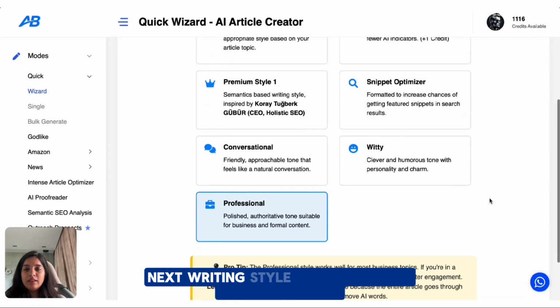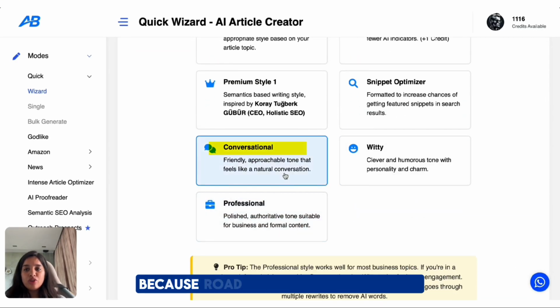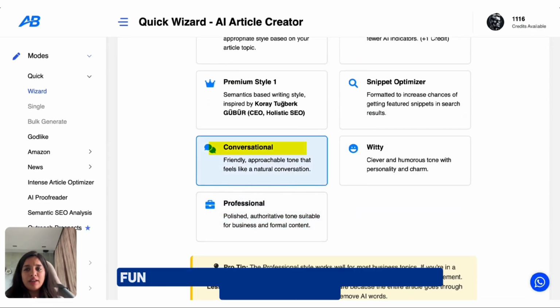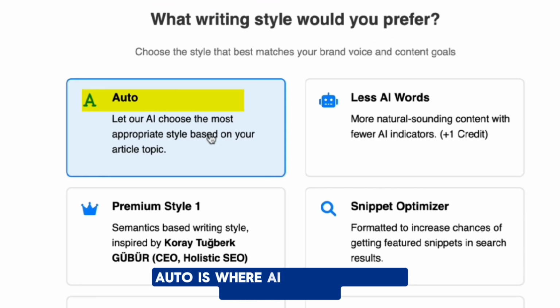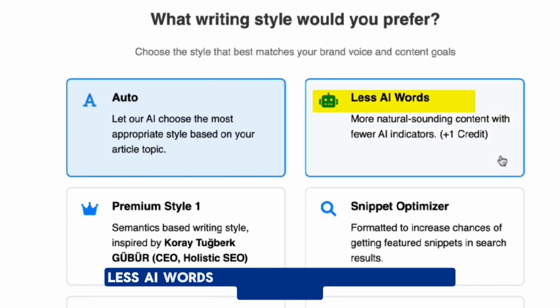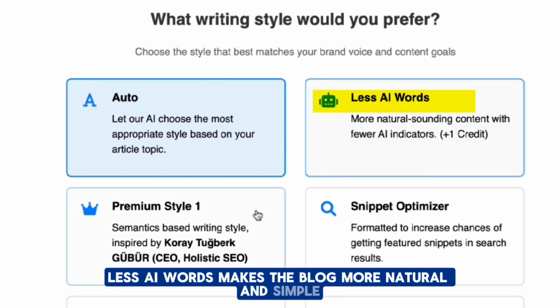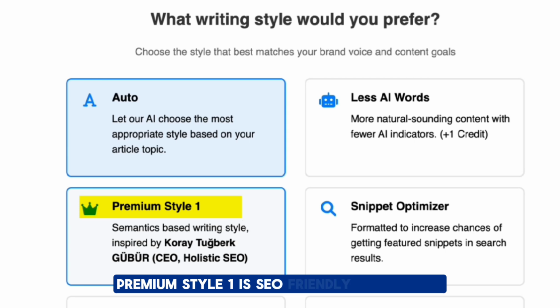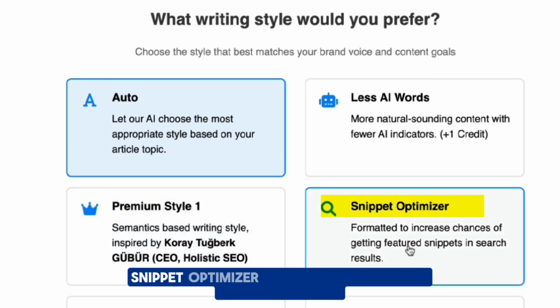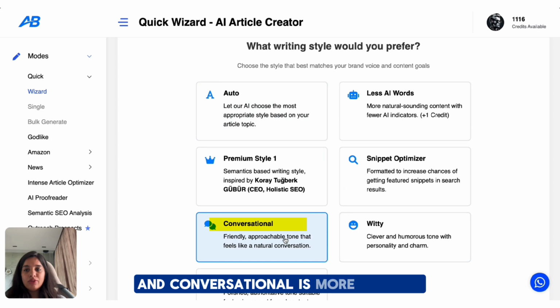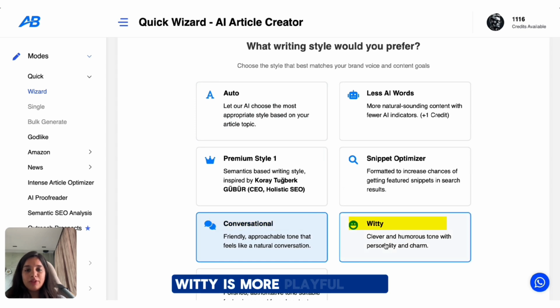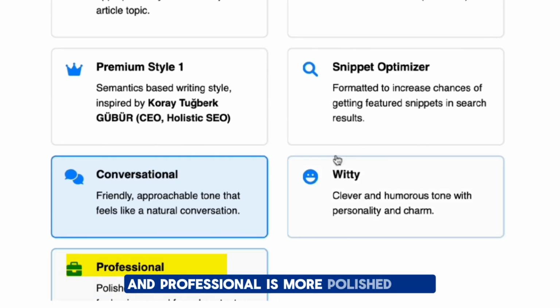Next, writing style. I'm going to pick conversational because road trips should feel light, fun and easy to follow. But here's what other styles do. Auto is where AI picks the style automatically. Less AI words makes the blog more natural and simple. Premium style 1 is SEO friendly formatting. Snippet optimizer helps target Google featured snippets. And conversational is more friendly, witty is a more playful tone, and professional is a more polished tone.